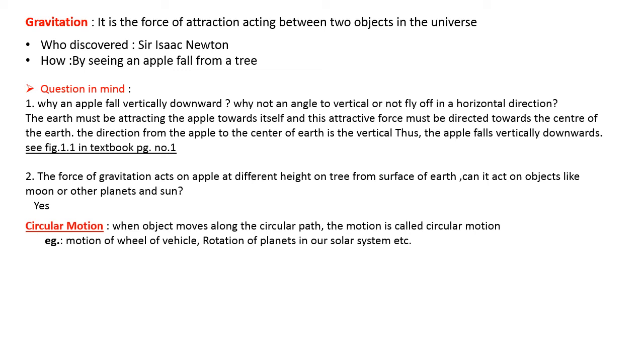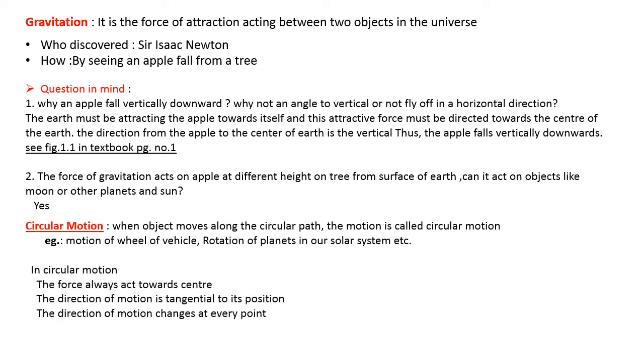The wheels of the vehicle are also moving in a circular path. You can see the rotation of a fan in a house. Right now where you are sitting in the house, you may have a fan rotating, so the blades of the fan are also in circular motion. Which force is responsible for that circular motion? The force which is responsible here is called the centripetal force.